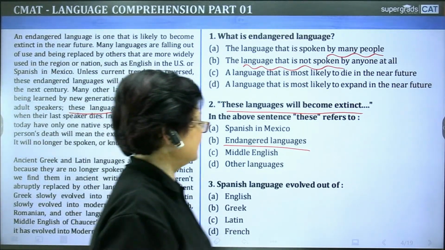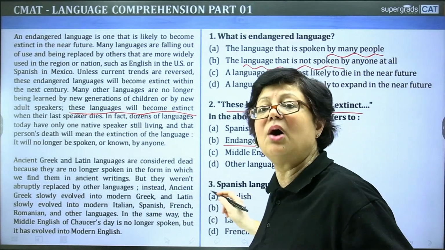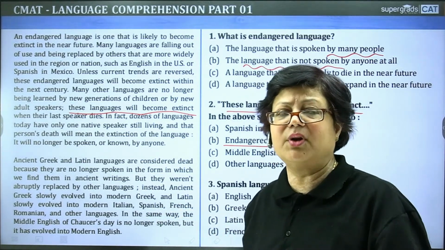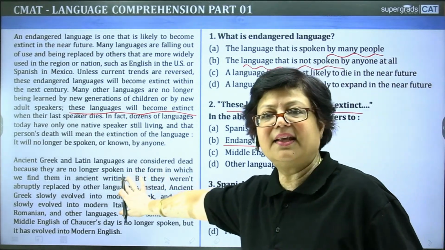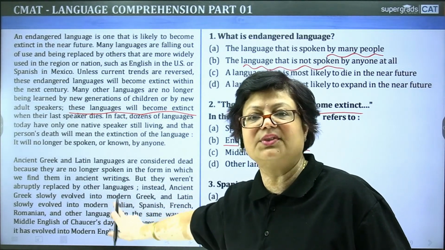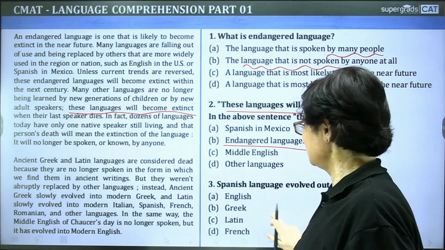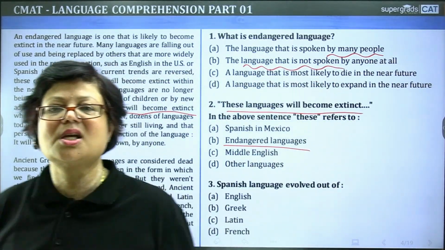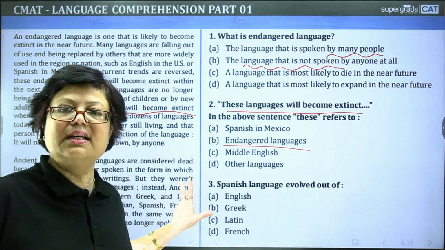Similarly, now look at the third question. Spanish language evolved out of. Where did it evolve from? From which language did it come? Can you find the answer? I'll give you a hint. This answer is in the second paragraph of the passage. Look at the options. English, Greek, Latin, French. I give you 2 seconds. Read the second paragraph of the passage and try to find out the answer.